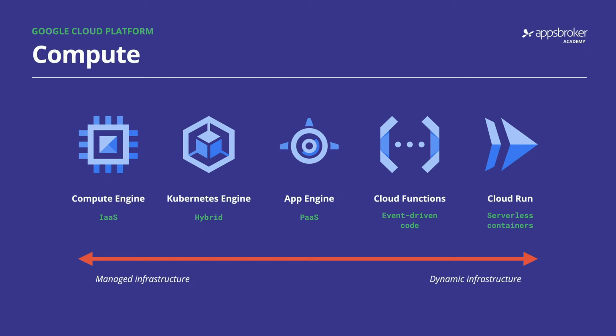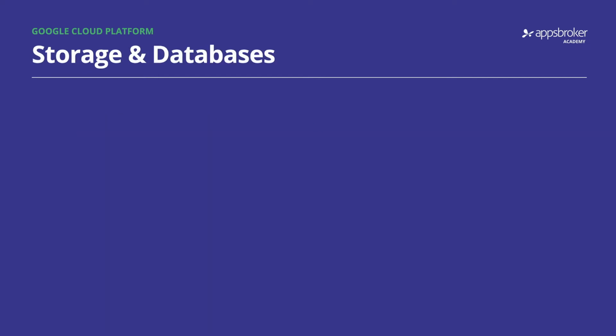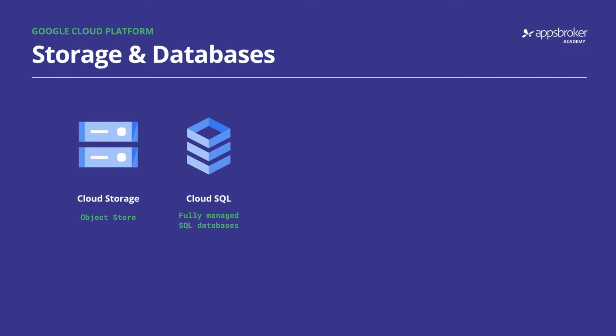Google also has multiple options for storage and databases. I'll show you some of the most popular ones here. First up is Cloud Storage, a simple cloud object store that scales to petabytes. It's perfect for storing any binary objects, in other words files, and making them accessible globally. Next up, we have two relational database options. Cloud SQL is a fully managed solution for MySQL, Postgres, and SQL Server databases, which takes away all of the operational overhead of managing things like backups, recoveries, and replicas.